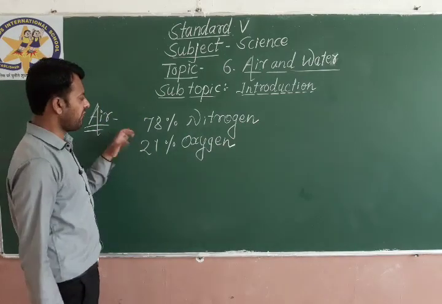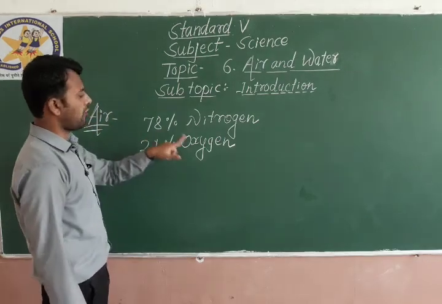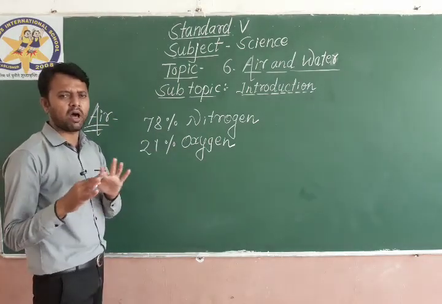Air is composed of 78% nitrogen, 21% oxygen, and a small percentage of other gases.